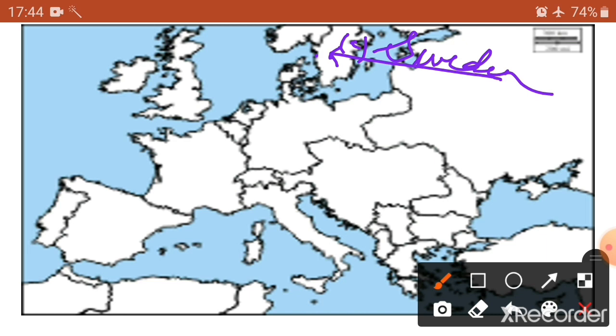Say the options are United Kingdom, Germany, and Sweden. So you will be clicking on the right option. Okay, this is how you're going to solve your map for your exam. You don't have to locate. But if you're locating in your map activity book, you're going to draw the arrow and do it accordingly as I told you. I hope you all have followed this.